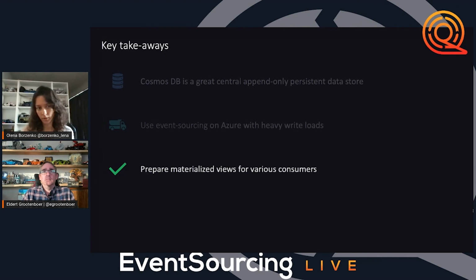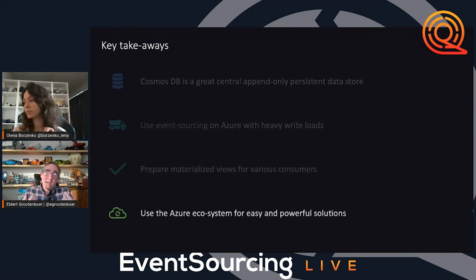And the great benefit is also that we have a single source of truth. All our materialized views are created from the same container, from the same events and data. And if there are some problems, or maybe we want to do smoke testing, we can access those events anytime and replay them from the very beginning or from a specific point in time.